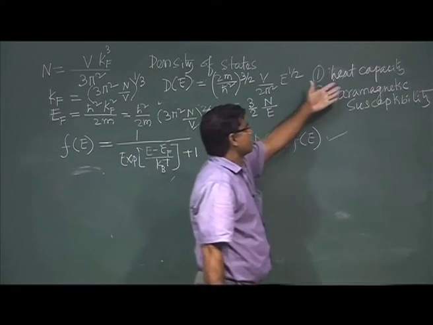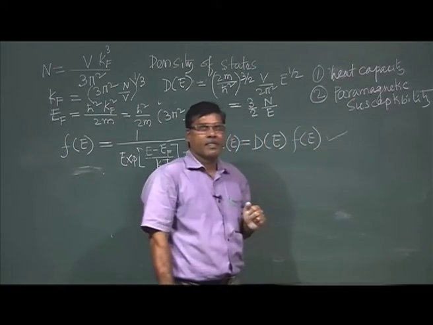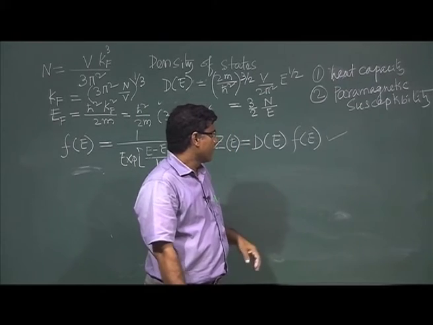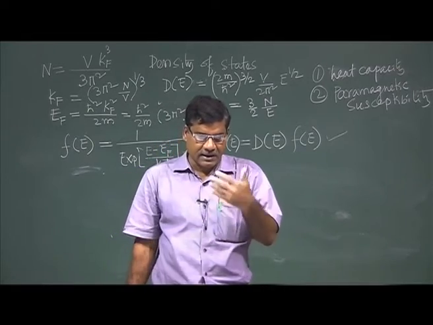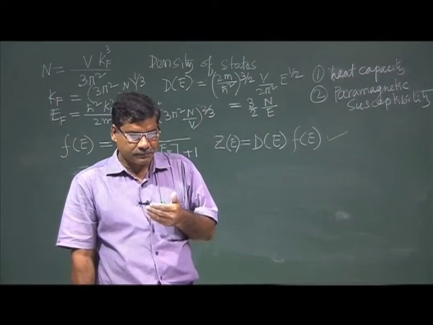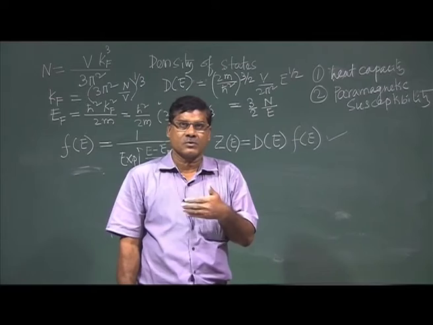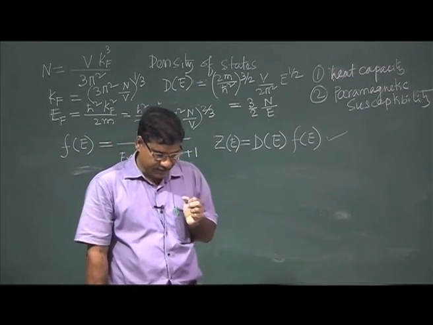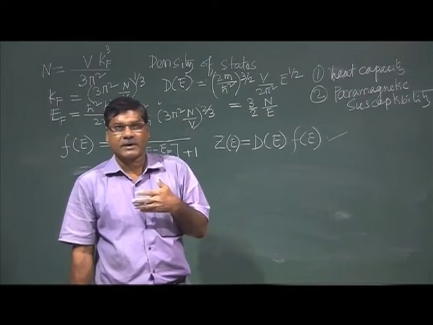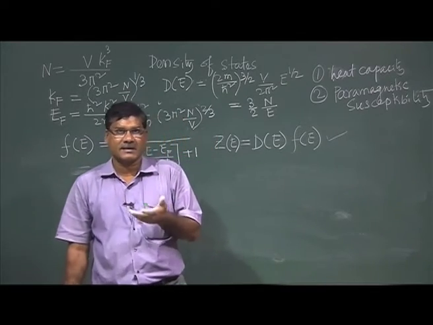So, this heat capacity, using classical theory, basically used the Maxwell-Boltzmann statistics, Maxwell-Boltzmann distribution. So, that was the mistake basically. For an electron system one has to use Fermi-Dirac statistics.